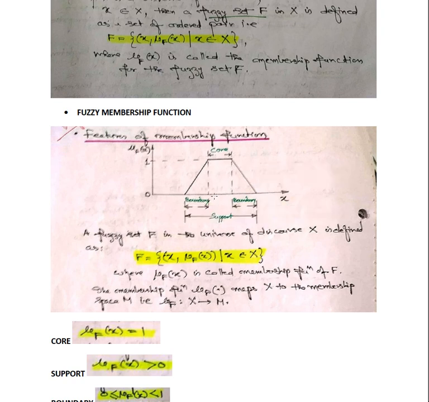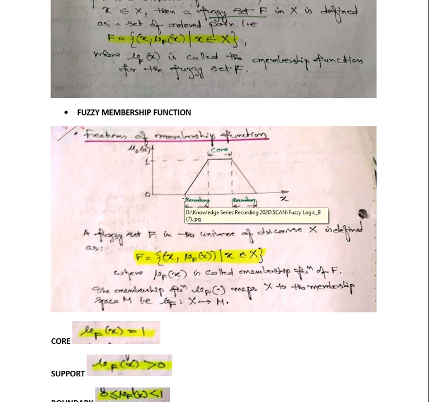The range between the 2 extreme points, from this point to this point, is termed the support. Exactly on the top side where the membership value is 1, if it is flat, that particular section is termed the core.